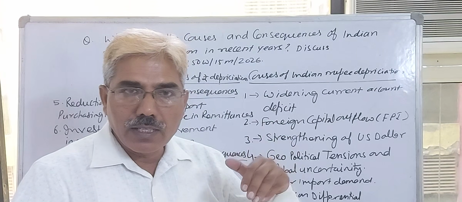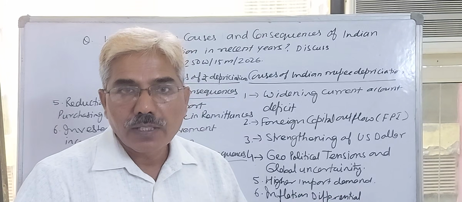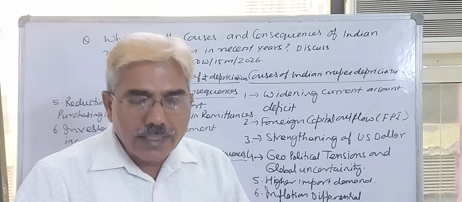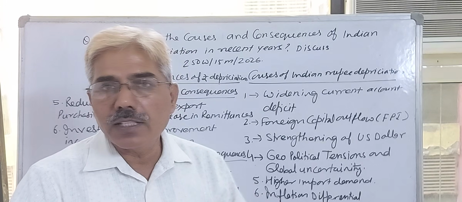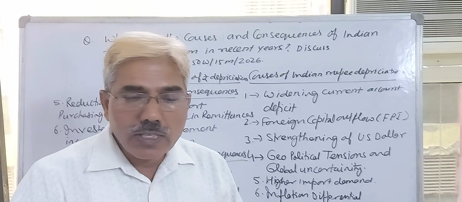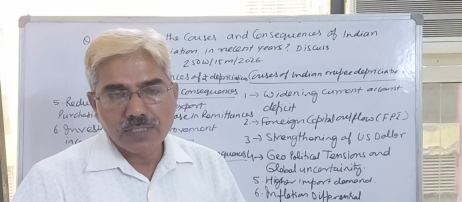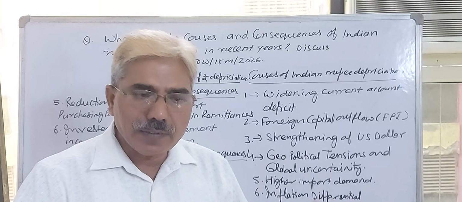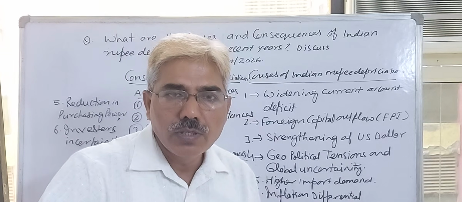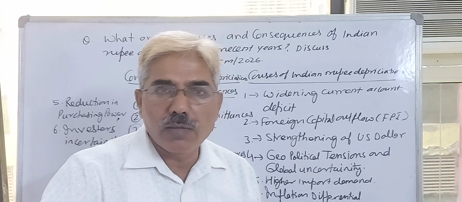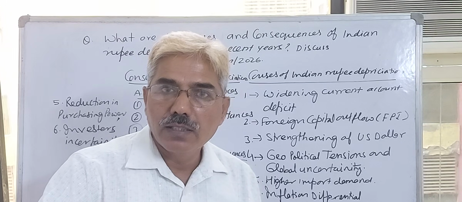After that, America invaded Venezuela, and after that invaded Iran. These kinds of things increase uncertainty in the international market. Oil price, after the Hormuz Strait crisis and during the war period, crude oil, which was primarily $70 per barrel, increased up to $120 per barrel.